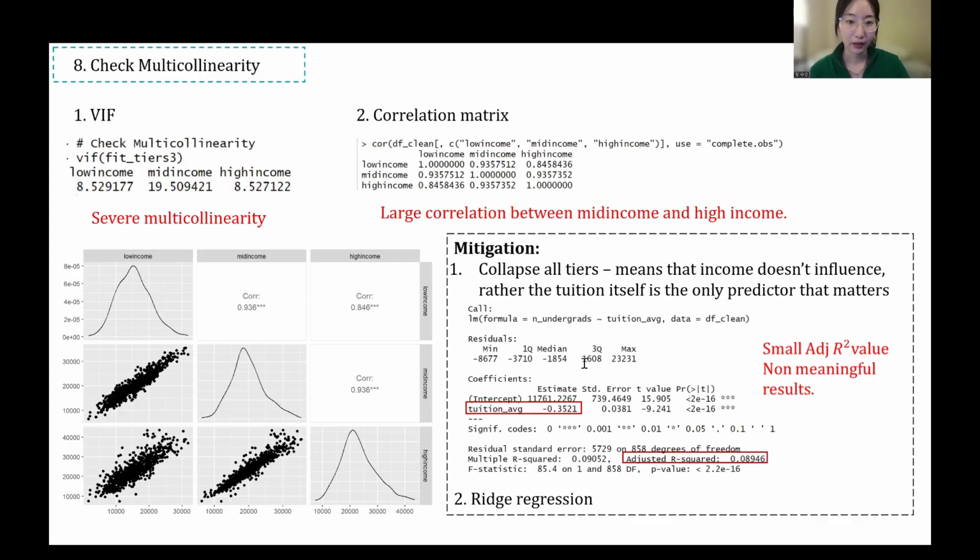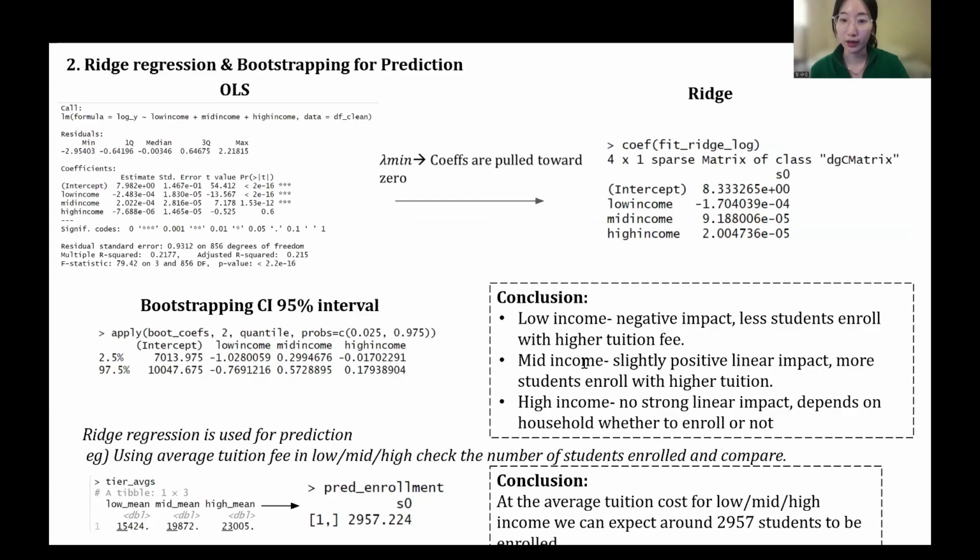So we applied ridge to the transformed model of log y because it solved heteroscedasticity, and ridge regression stabilized coefficients for prediction, but the shrunken coefficients are not directly interpretable. We ran a small example using ridge by obtaining the average tuition fees for each tier, and then we were able to estimate around 2,957 students would be enrolled at the average level.